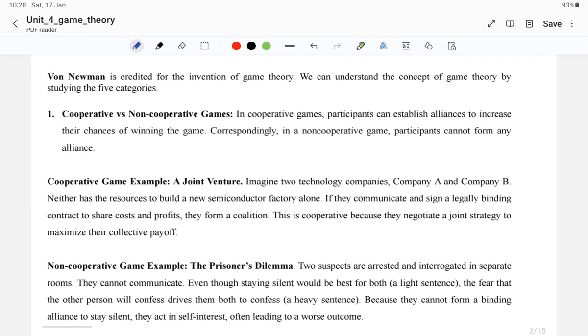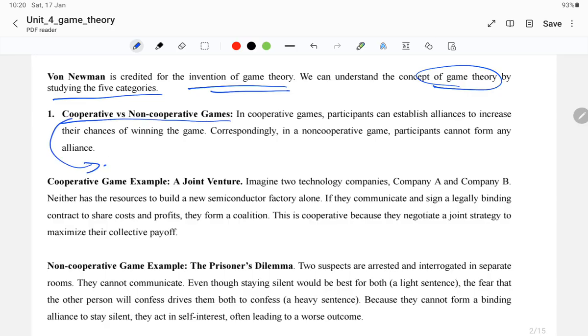Von Neumann is credited with the invention of game theory, and he is also called the father of game theory. We can understand the concept of game theory by studying five categories. The first category is cooperative versus non-cooperative games. Cooperative means it's an alliance between two parties, whereas non-cooperative means no cooperation, that is, no alliance.